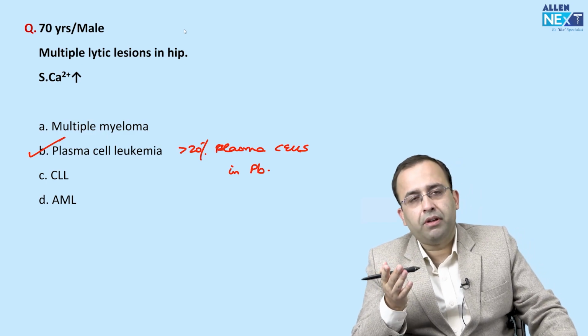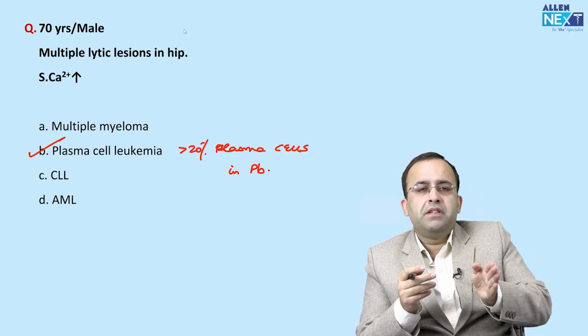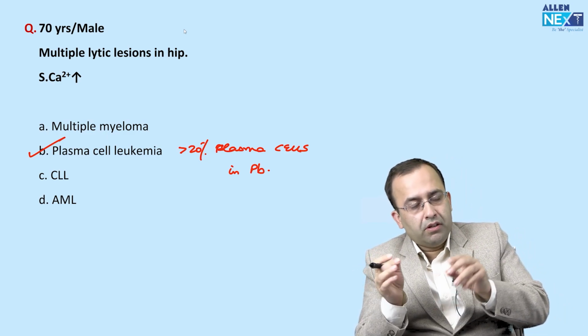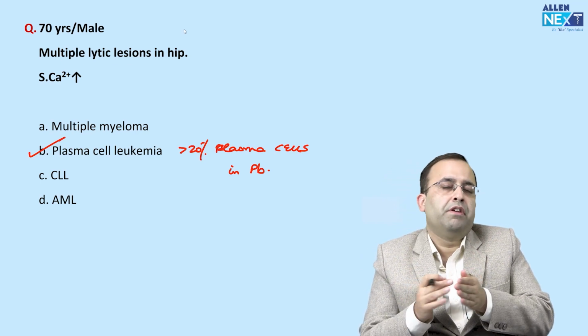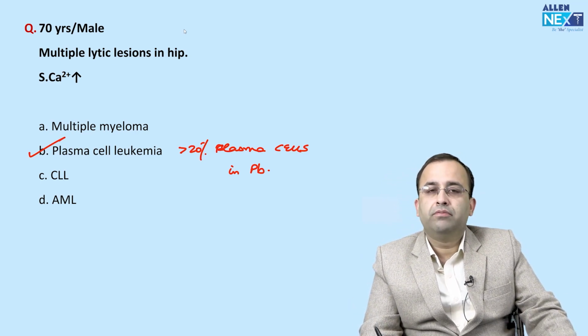It is like acute leukemia. More than 20% blasts in peripheral blood is acute leukemia. More than 20% plasma cells in peripheral blood is plasma cell leukemia.